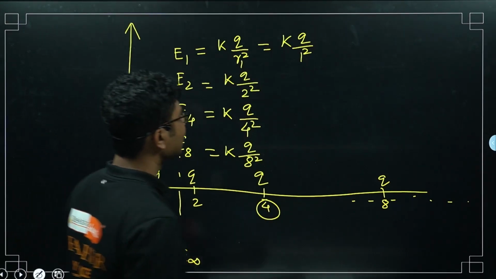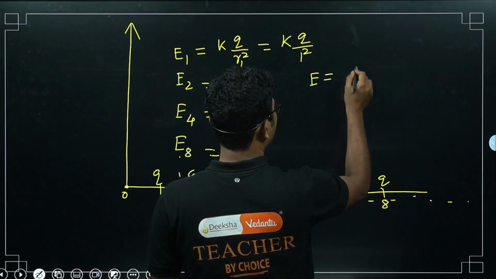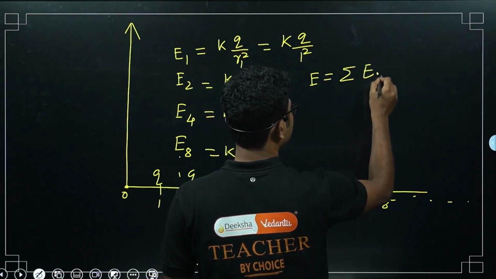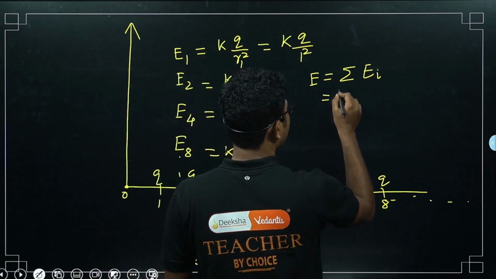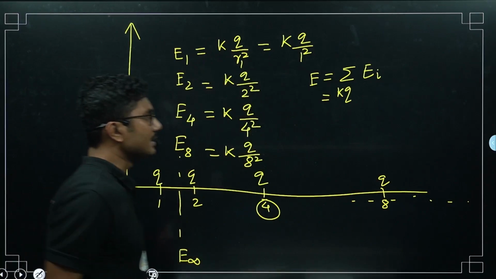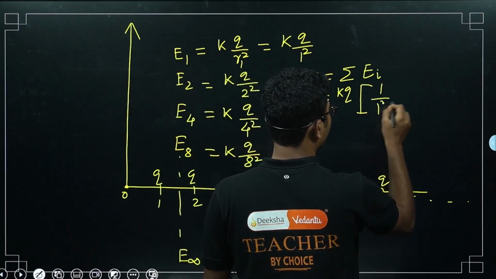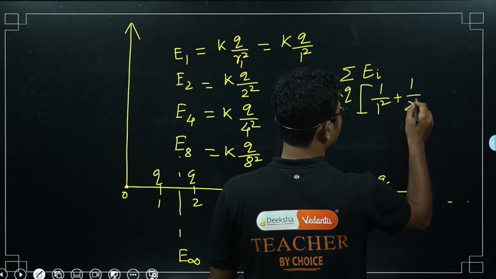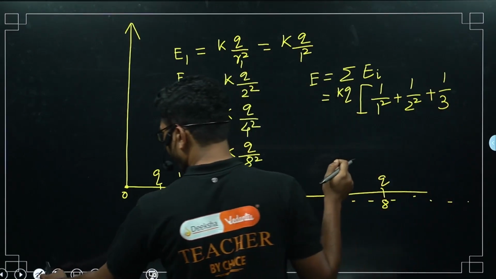Now what is the total electric field? The total electric field is the sum of all the electric fields. We write KQ, it is common for all the charges, right? So it will be 1 by 1 square plus 1 by 2 square plus 1 by 4 square.